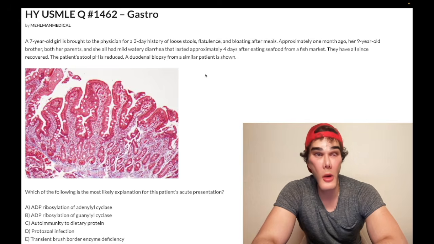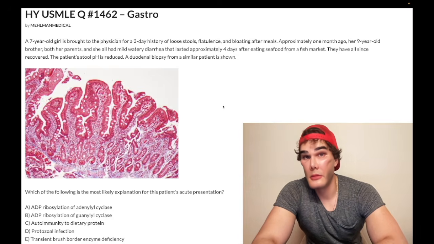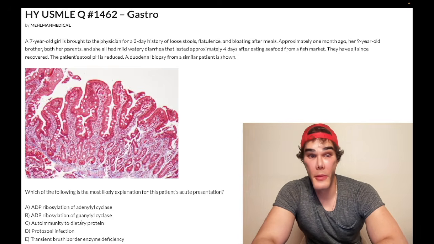So just know that if you get what sounds like a malabsorptive condition on USMLE following a gastroenteritis, classically in pediatrics, that's secondary lactose intolerance, and it will go away usually within weeks to a couple months. Correct answer.